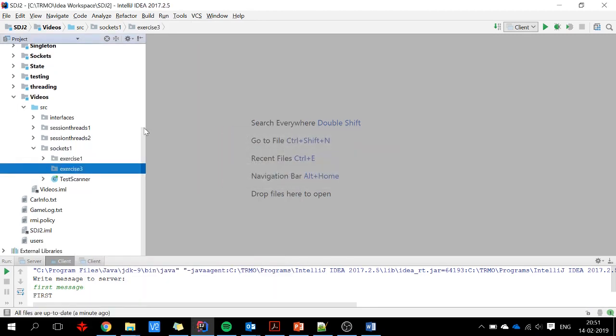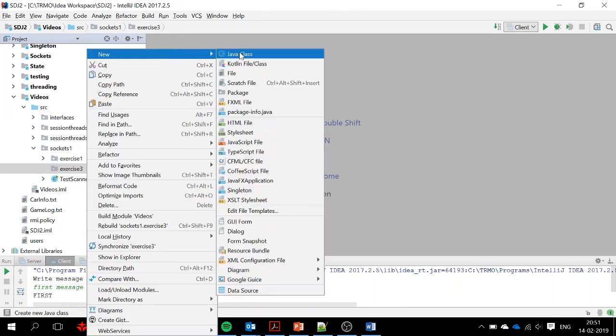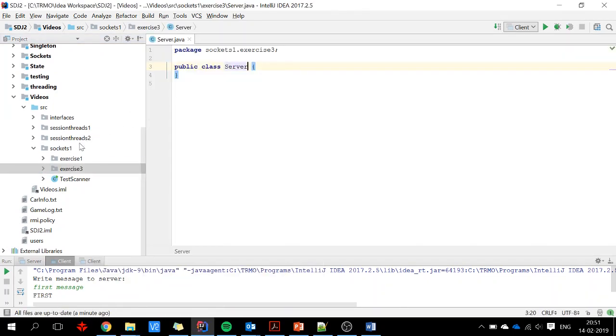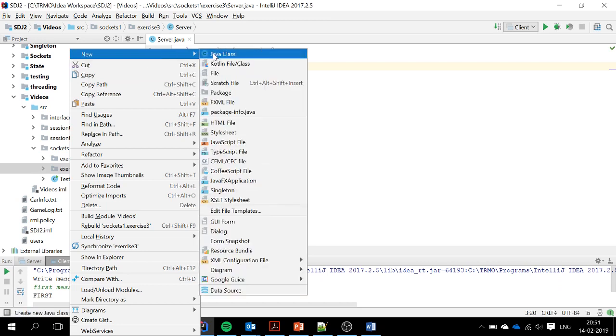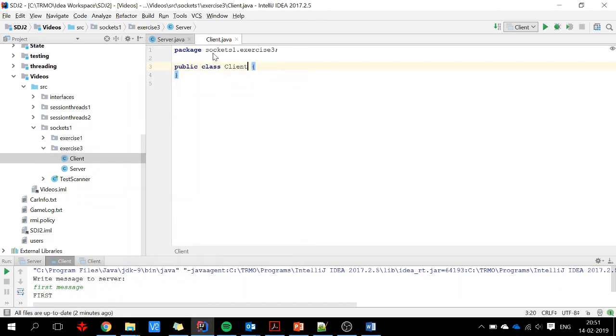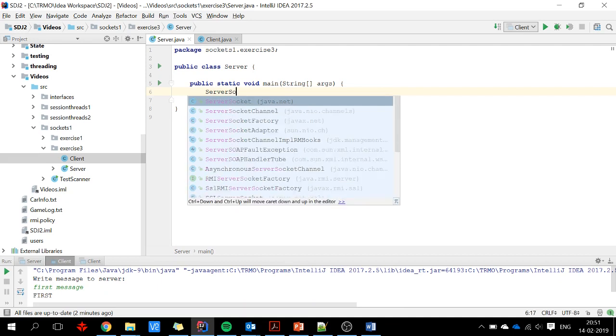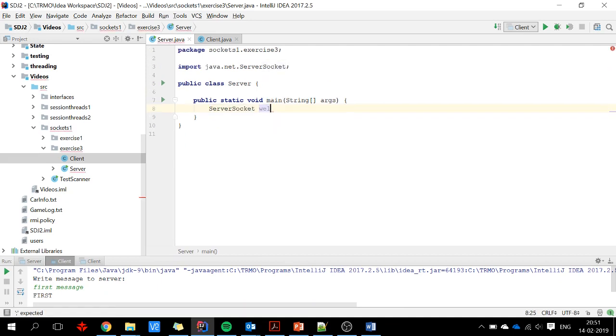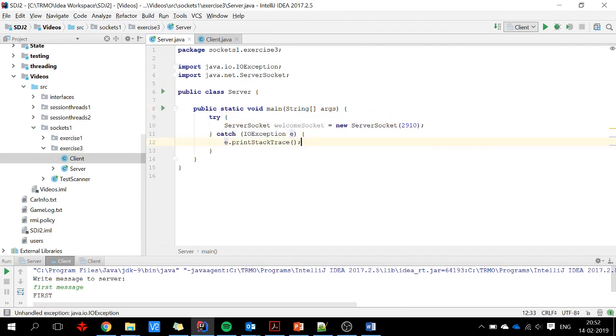Exercise 3. I create a server and I create a client. To my server here, I will create a server socket. I call it welcome socket, and 2910 is the port. We surround it with the try catch, and I have a while true.